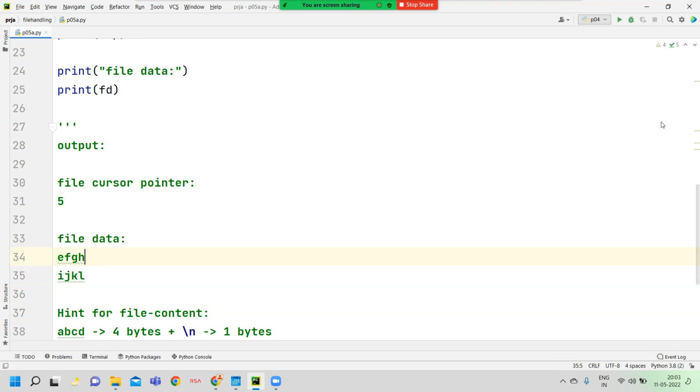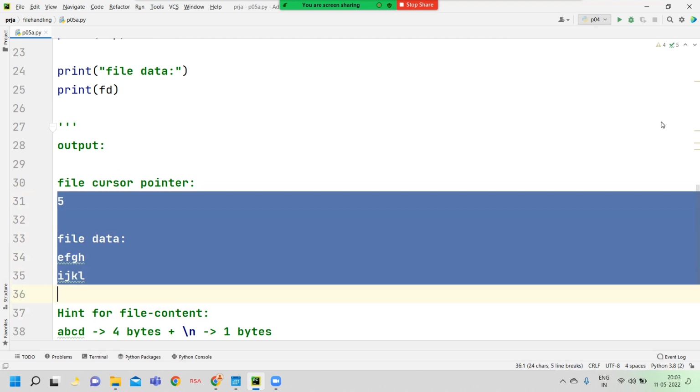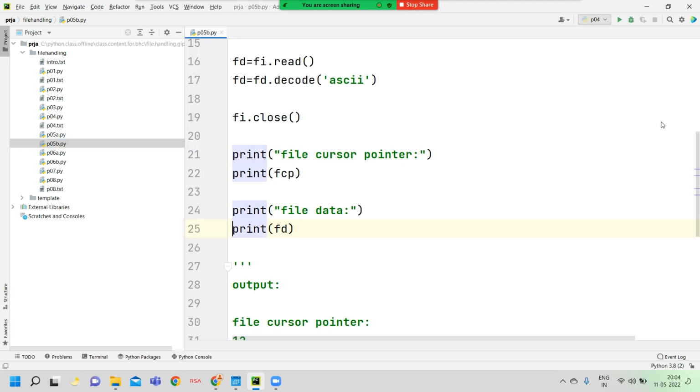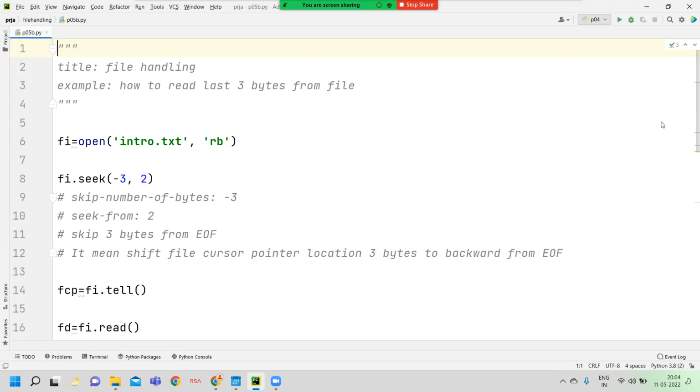Now the answer is the same. We already know that, because a minute back we saw this kind of output from the fourth program. Okay, now I want to close this file and then open the next file. That file is about how to read the last 3 bytes from a file. Last means what? End of file.